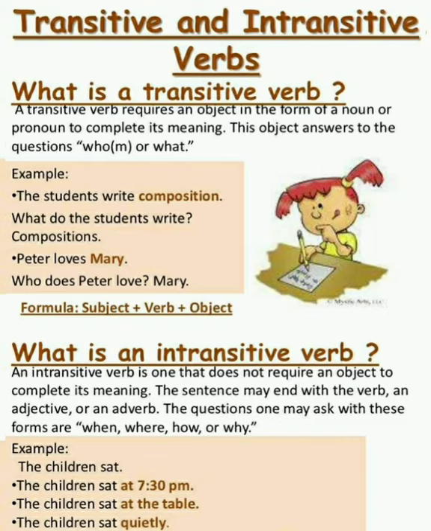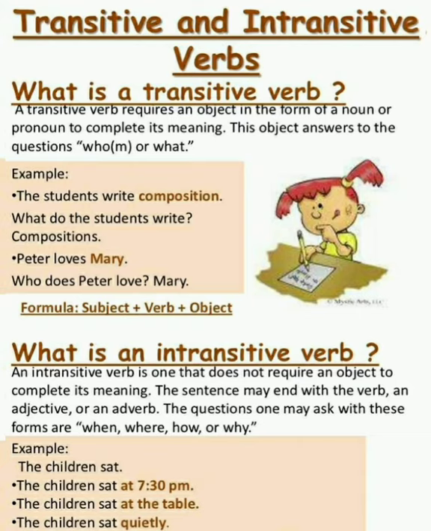Or else, my dear friends, we can say that this transitive verb usually needs an object in the form of a noun or pronoun to complete its meaning, and this object answers the questions of who or whom or what. Look at the examples here. The students write composition. Here composition is a direct object to the verb, that is write. What do the students write? They write composition. It is answering the question what.